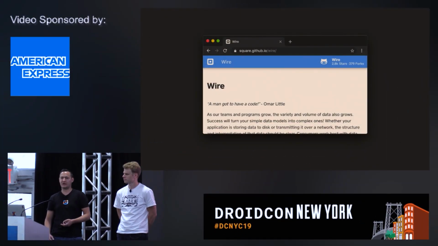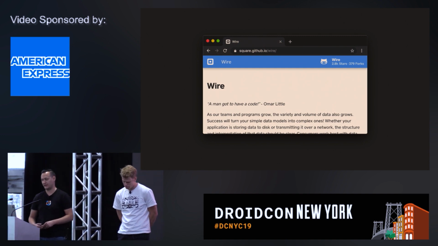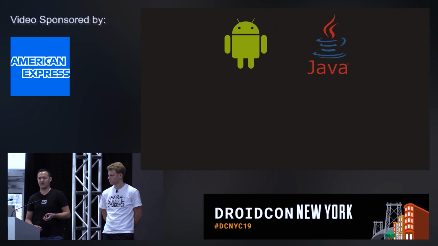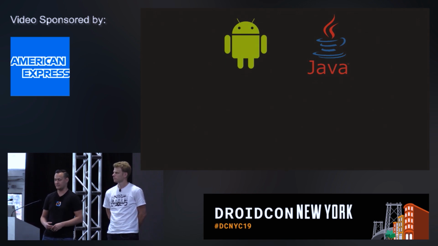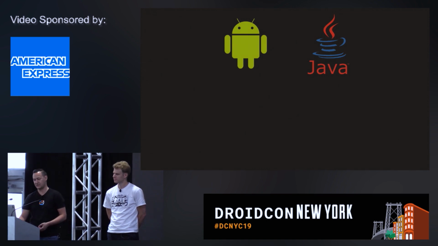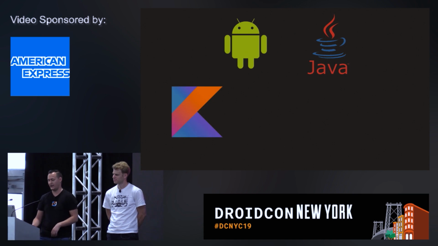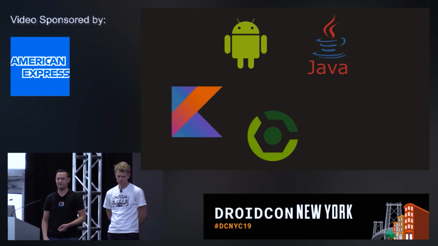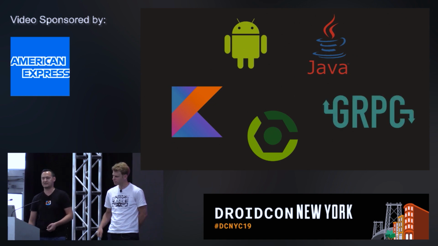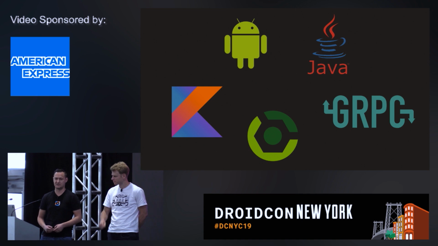So what is Wire? Wire is a protocol buffers library that we built at Square quite a while ago, and initially was designed as the Java toolchain, basically a compiler and a runtime. It was specifically designed to generate Android-friendly code. But since the inception of Wire, a lot has changed in the world. So last year, we embarked on a pretty long journey to modernize Wire, and first of all, to teach it to understand Kotlin and to generate Kotlin. And along the way, we actually updated the tooling by adding a new shiny Gradle plugin to the Wire toolchain. And we added an exciting new feature, which is the gRPC support.